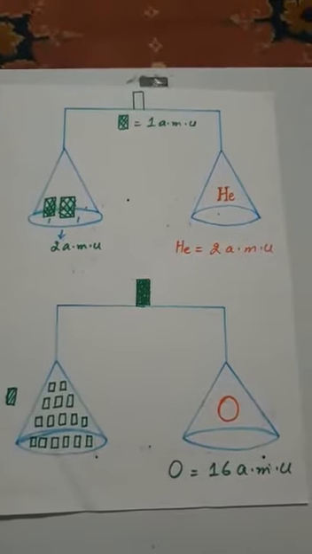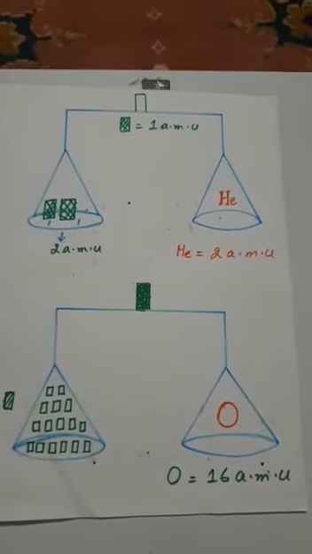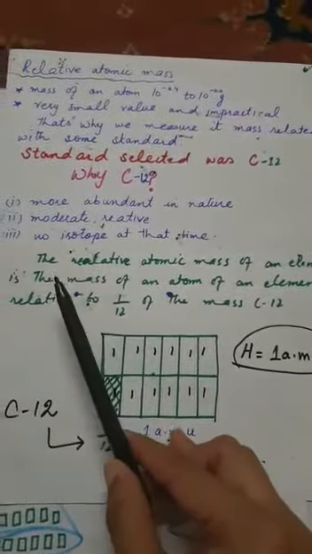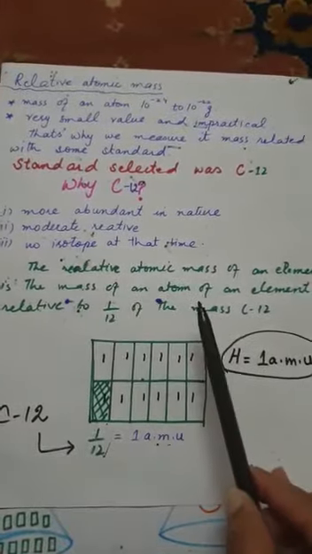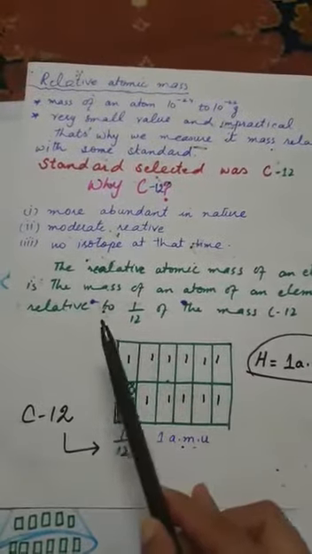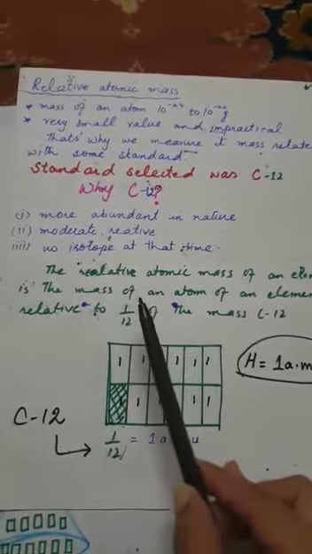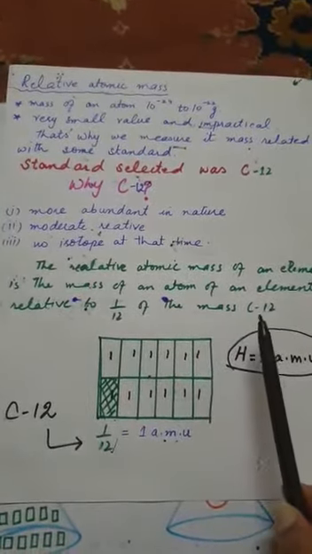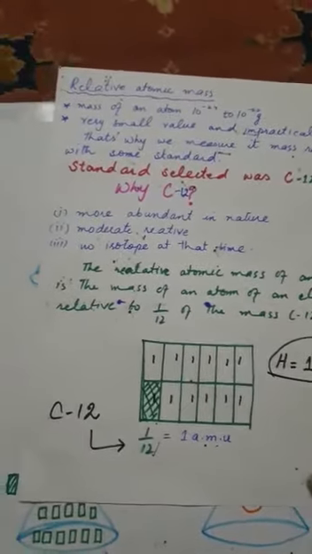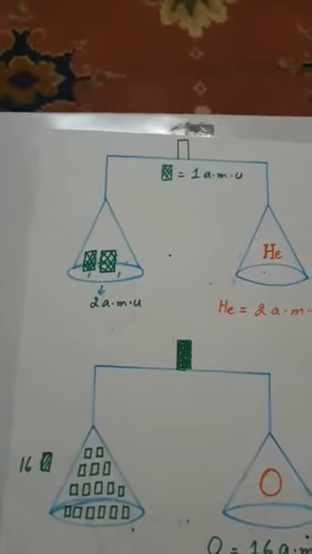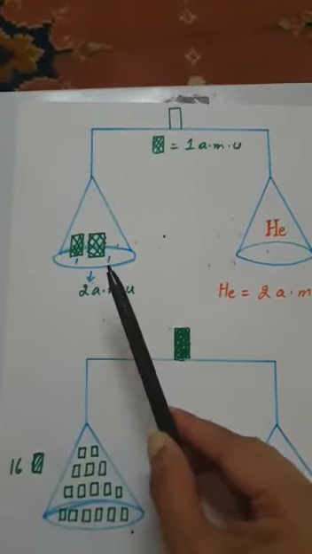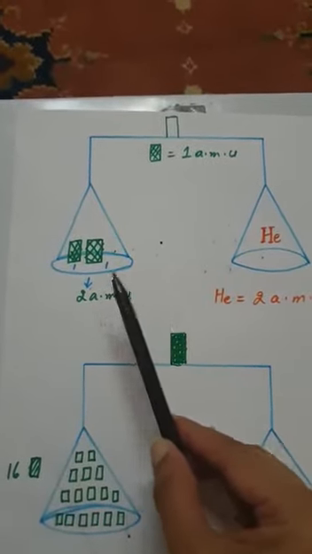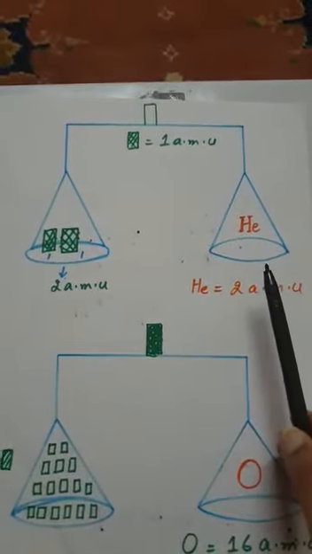So this is the relative atomic mass. The relative atomic mass of an element is defined as the mass of an atom of an element relative to 1/12 of the mass of carbon 12. So that 1/12 part now helps us for calculating the mass on the other side.